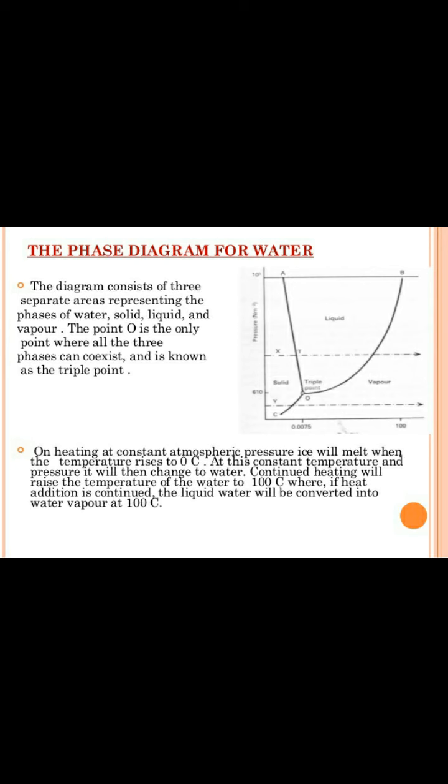At this constant temperature and pressure, it will then change to water. Continued heating will raise the temperature of the water to 100 degrees Celsius, where if heat addition is continued, the liquid water will be converted into water vapor at 100 degrees Celsius.